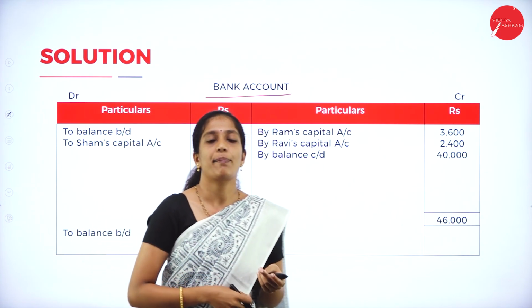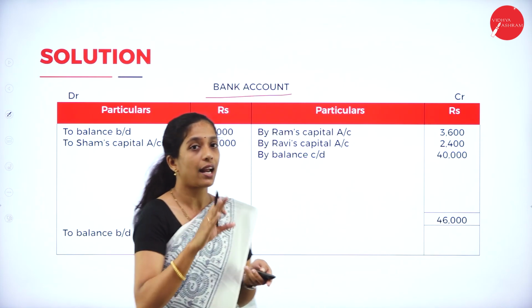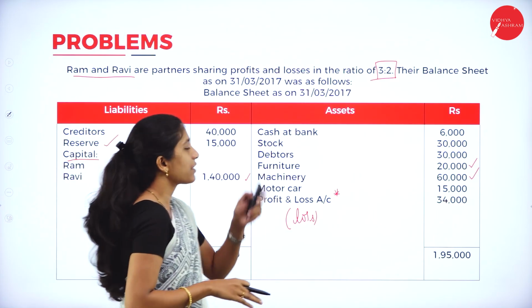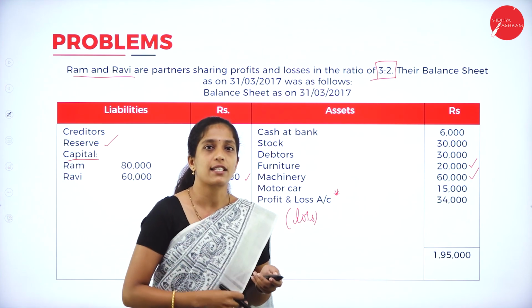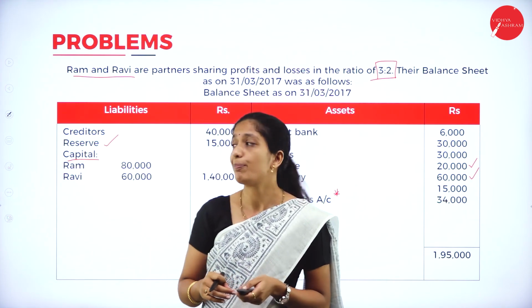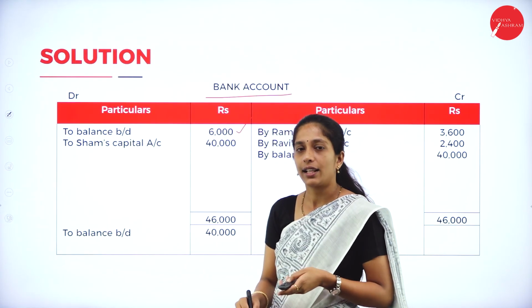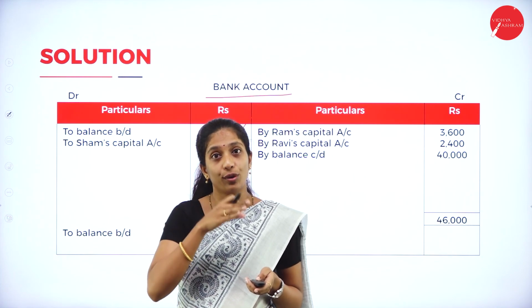Now how to begin your bank account? If you go through the balance sheet, they have given cash at bank. Let's see how much they have given. Cash at bank 6,000. So you have to record it as to balance brought down, in the bank account. To balance brought down 6,000. Next, go through your partners' capital account. We have transferred a certain amount to the bank account.